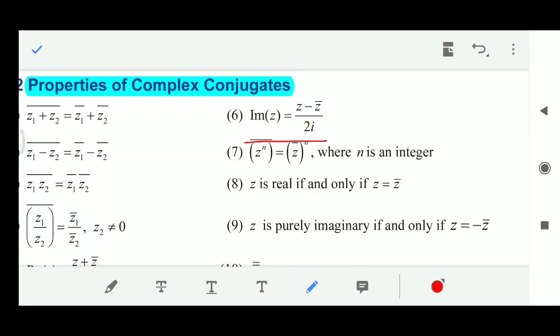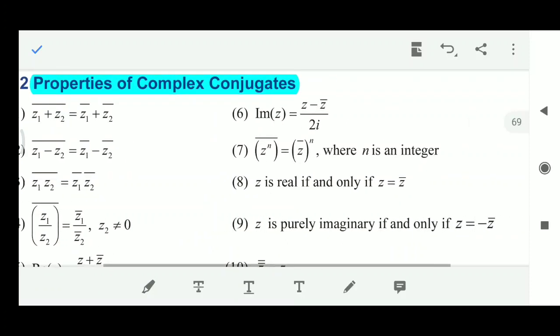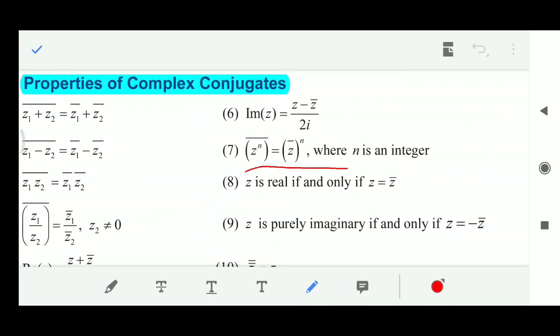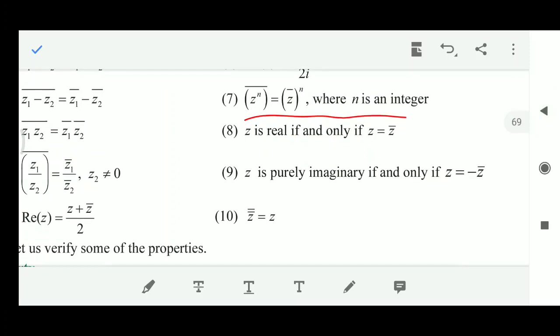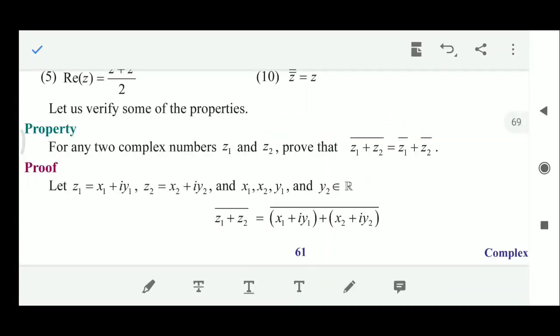The seventh property is (z power n) whole bar is equal to (z bar) whole power n, where n is an integer. The eighth property is z is real if and only if z equal to z bar. The ninth property is z is purely imaginary if and only if z equal to minus z bar. The last one is (z bar) whole bar is equal to z.